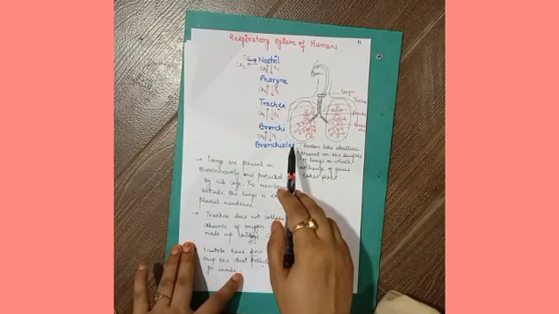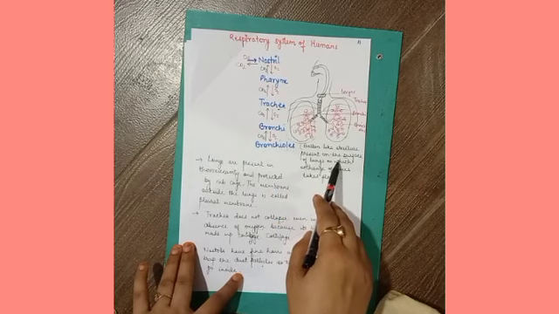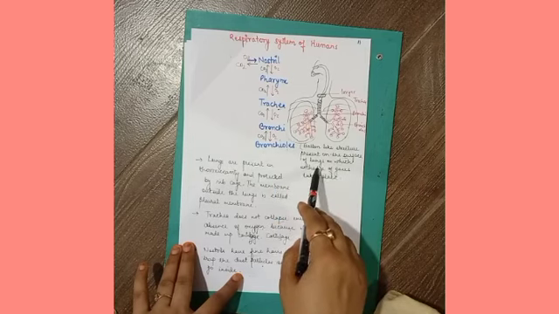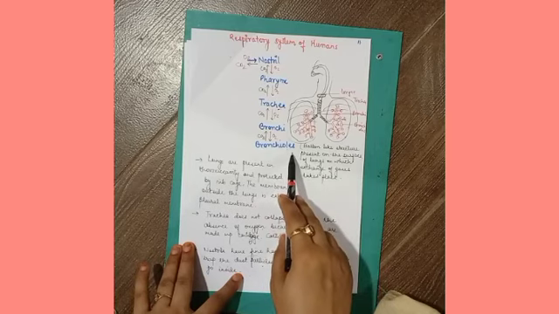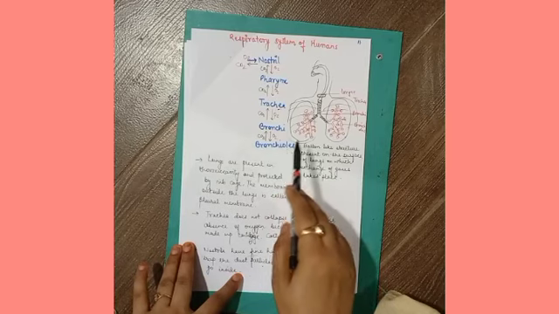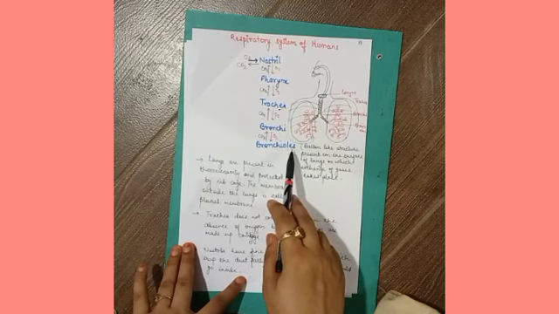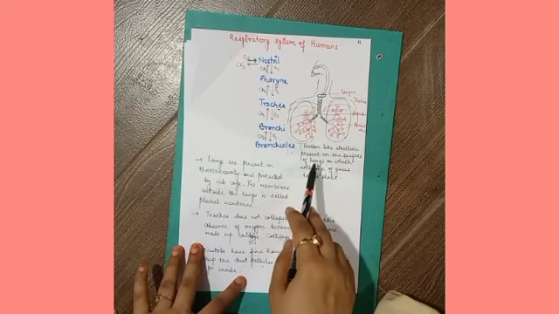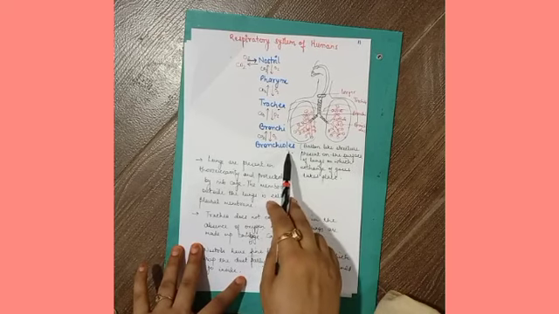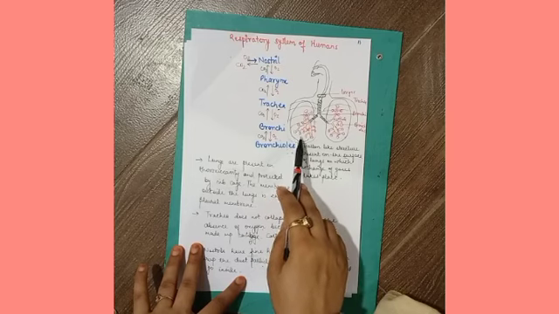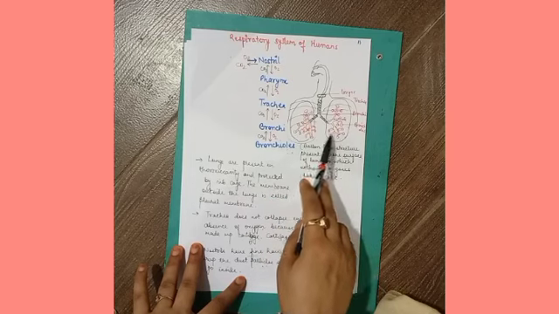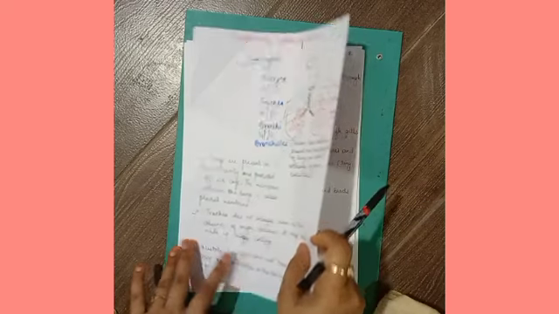And the structural unit on which exchange of gases takes place on the surface of the lungs is called bronchioles. Is it clear? The smallest unit through which exchange of gases takes place on the surface of the lungs is called bronchioles, which are teeny balloon-like structures, and there are millions of them present on the surface of the lungs.